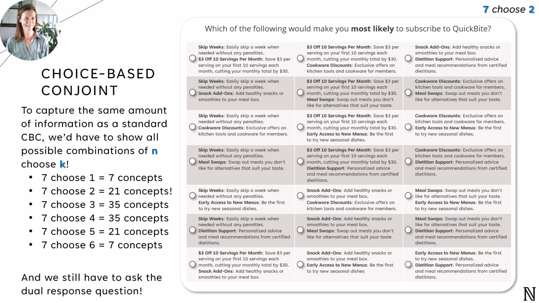Now, let's just take a second to call out that to capture the same amount of information as a 7 choose 2 TBC task using a standard CBC, we'd have to show all possible combinations of N choose K on one screen. That's 21 concepts, as you're seeing here. And of course, we would trust the respondent to read all 21 concepts and choose the one they liked best. And in a 7 choose 4 task, we'd have 35 concepts and have to ask the respondent to do the same. Kind of gross, right? So just from a UX perspective, TBC seems pretty valuable so far.